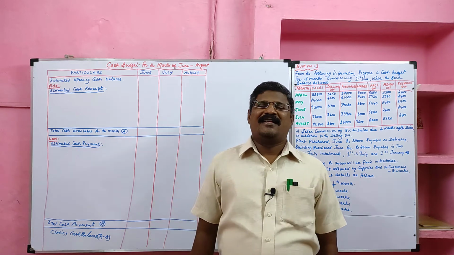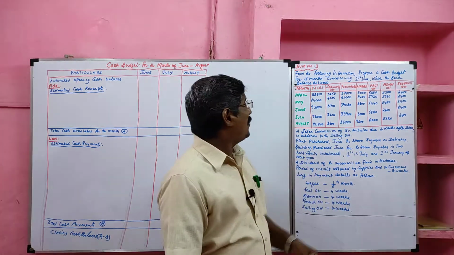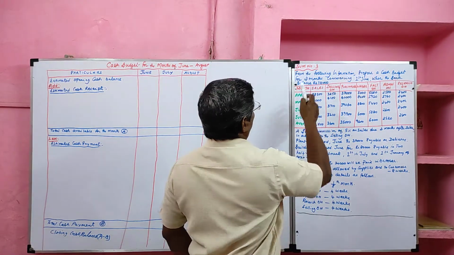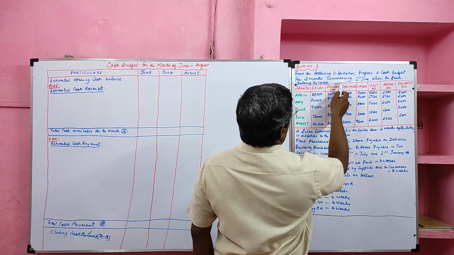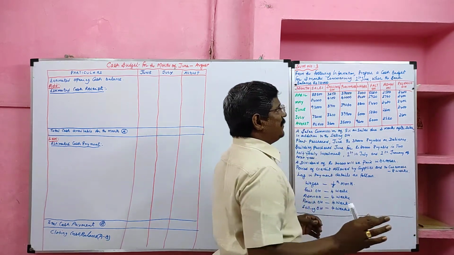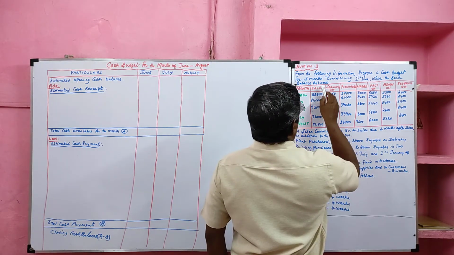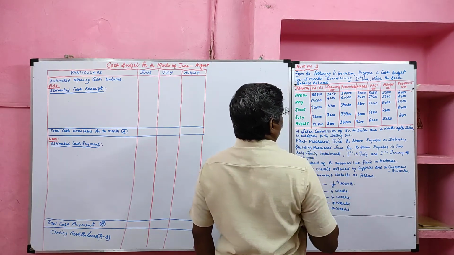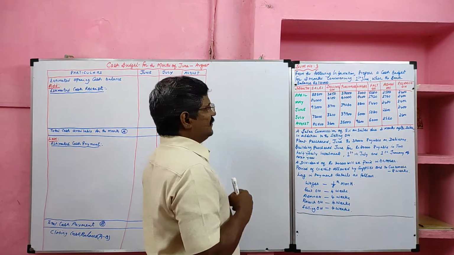Let me solve the third problem in relation to cash budget. Look at the problem, sum number 3. From the following information, prepare a cash budget for 3 months commencing 1st June. So we have to prepare a budget for June, July, August. The bank balance is rupees 1,10,000. So in the month of June, the opening cash balance is 1,10,000.